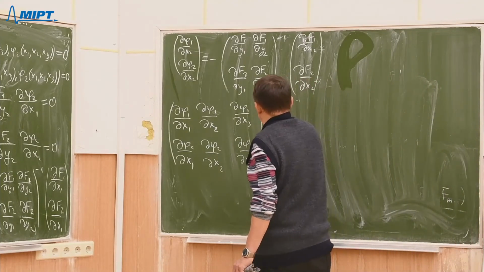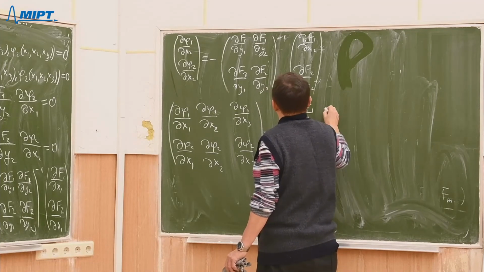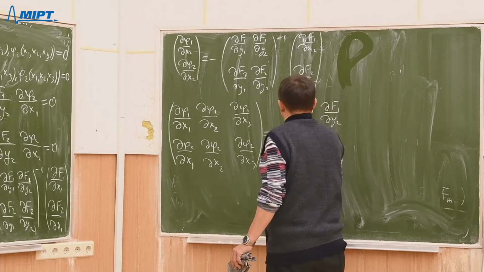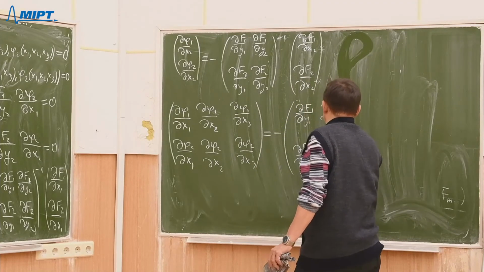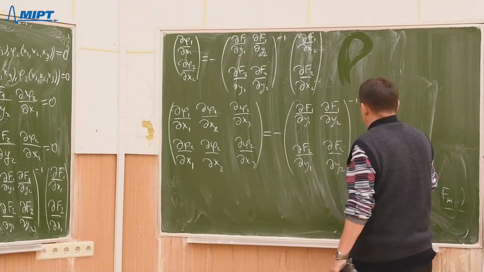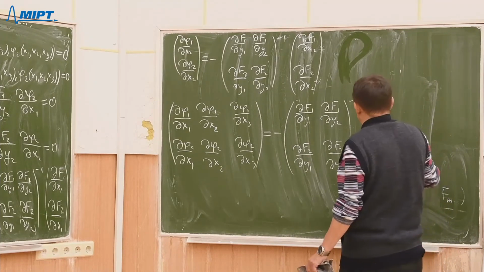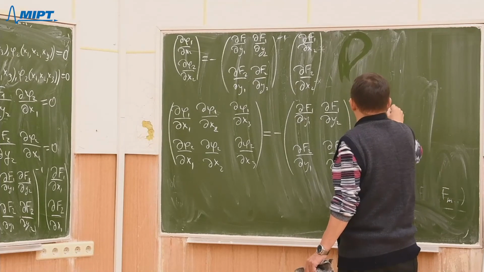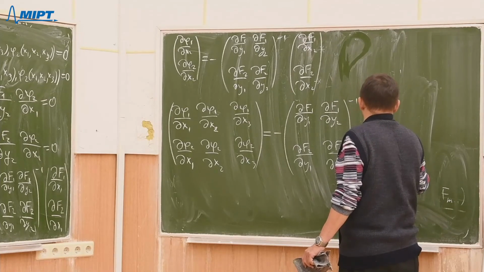And it can be written as follows: minus the inverse matrix to our Jacobian, times a 2 by 3 matrix, which once again consists of all partial derivatives.